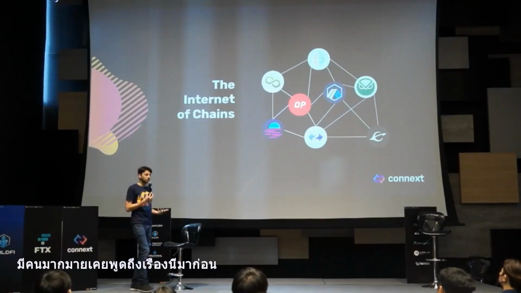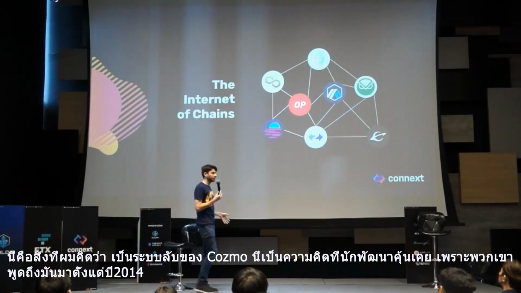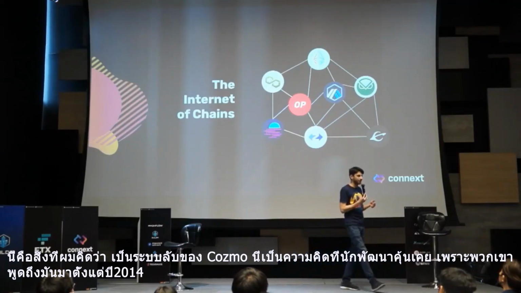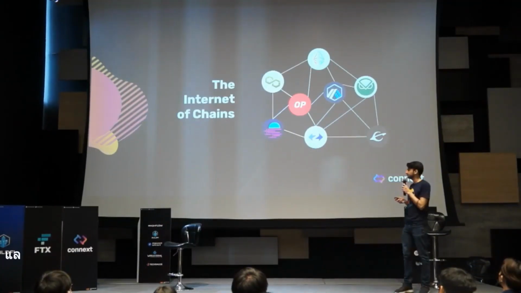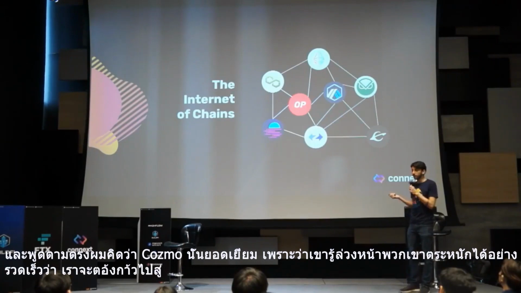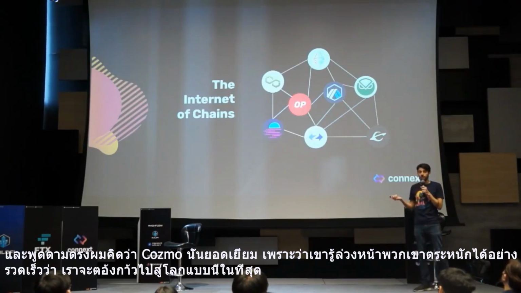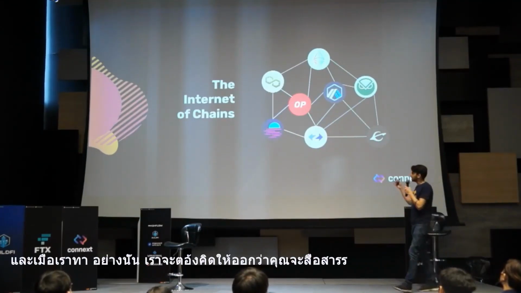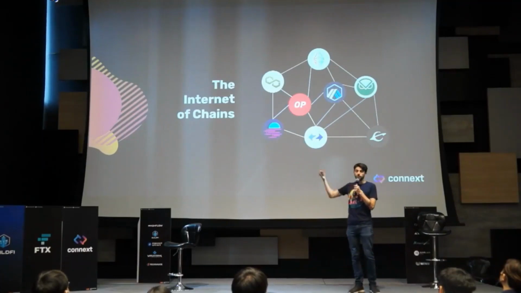There's a lot of people that have talked about this before. This is something that I think the Cosmos ecosystem, this is an idea that they have beaten to death because they've been talking about it since like 2014. And to be honest, I think Cosmos is awesome because they were just really early to this. They realized very quickly that we were going to have to move to this kind of world eventually. And when we did that, we would have to figure out this problem of how do you communicate between blockchains.